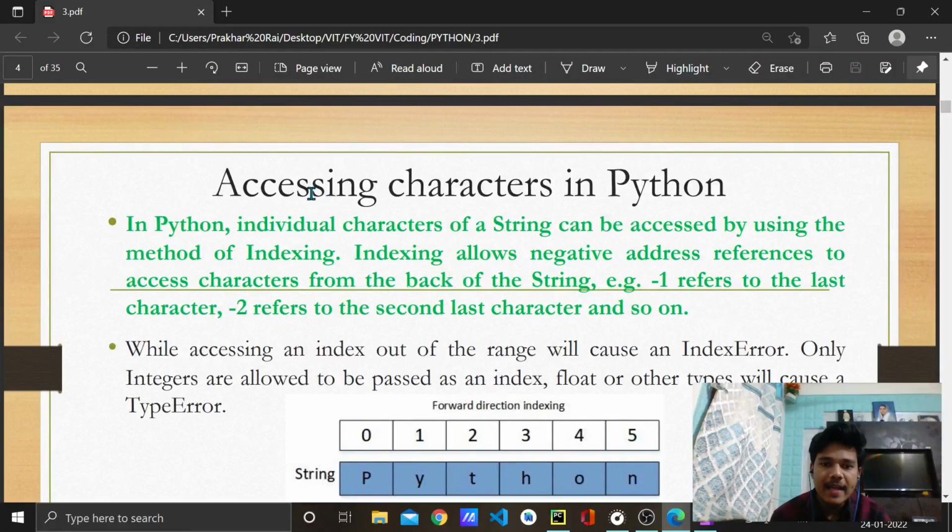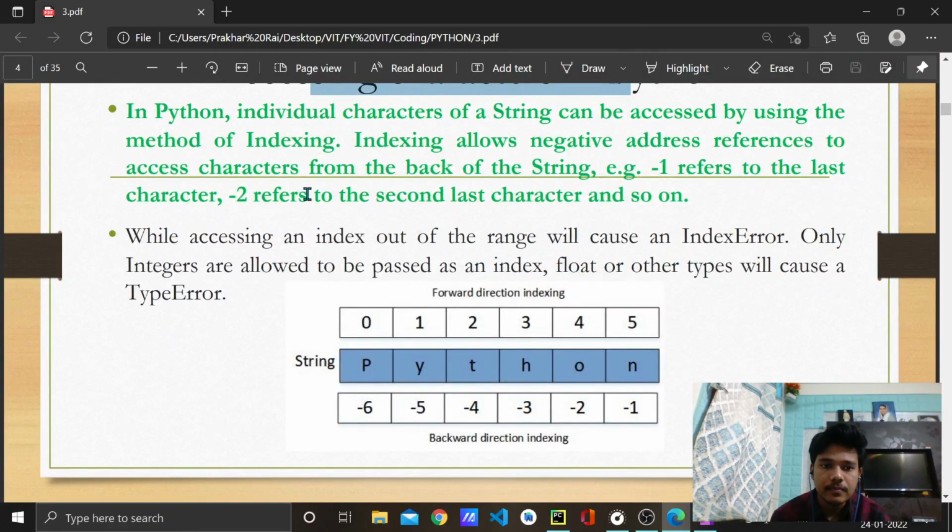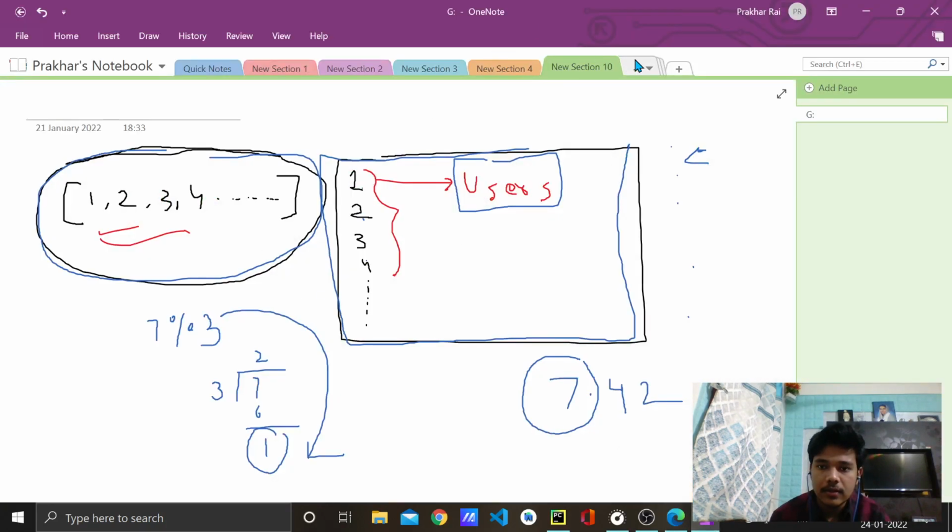Now, accessing characters in Python. In Python, individual characters of a string can be accessed by using the method of indexing. Remember? Very good.